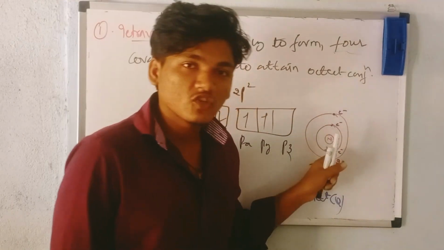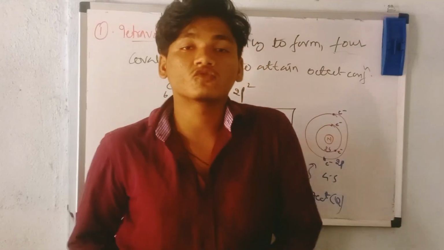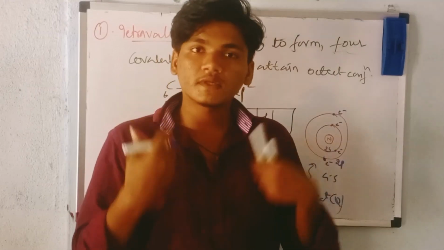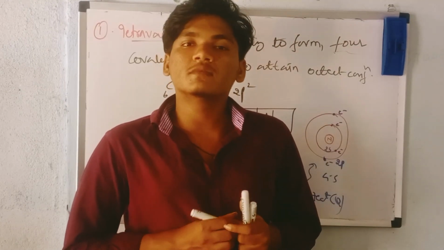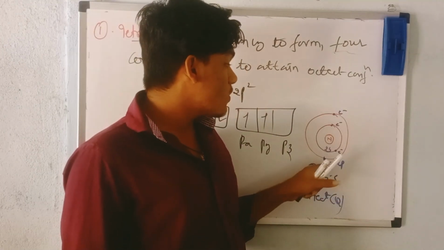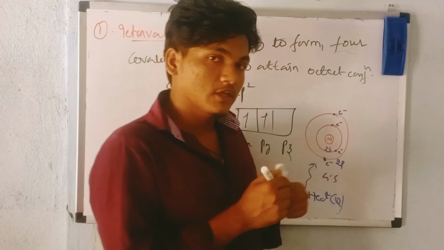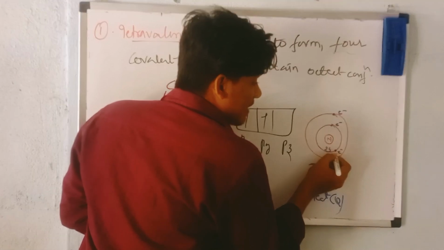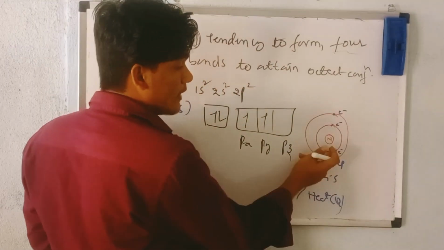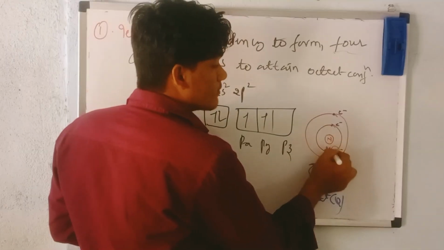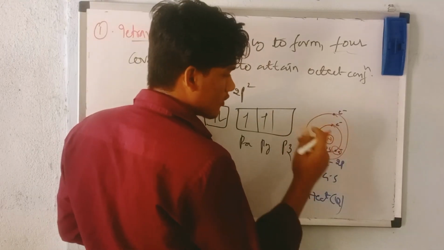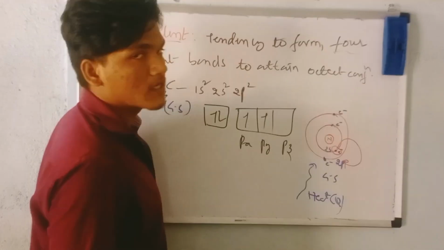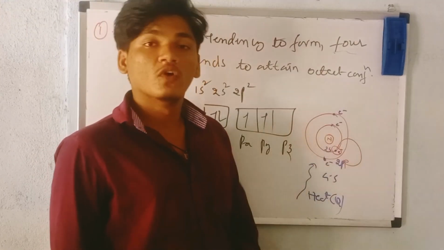When I supply energy, the carbon atom will absorb this energy. Ultimately that energy is absorbed by the lower orbital electron. You see here, 2s is the lower orbital, right? So the electron will absorb the energy, and when it absorbs the energy, it automatically jumps to the 2p orbital.